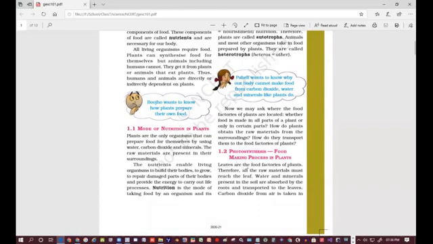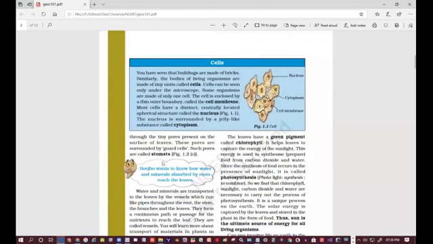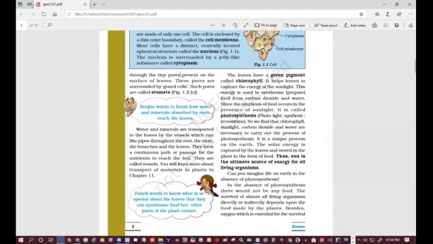Carbon dioxide from air is taken in through the tiny pores present on the surface of the leaves. These tiny pores are surrounded by guard cells. Such pores are called stomata. So it is basically telling that there are some small holes or pores on the surface of the leaves. Those pores are called stomata, and stomata is surrounded by the guard cells.